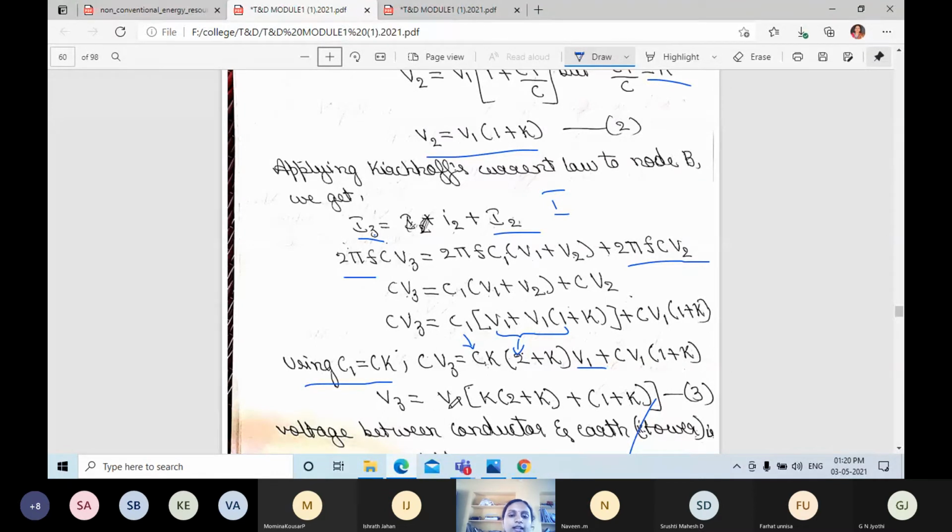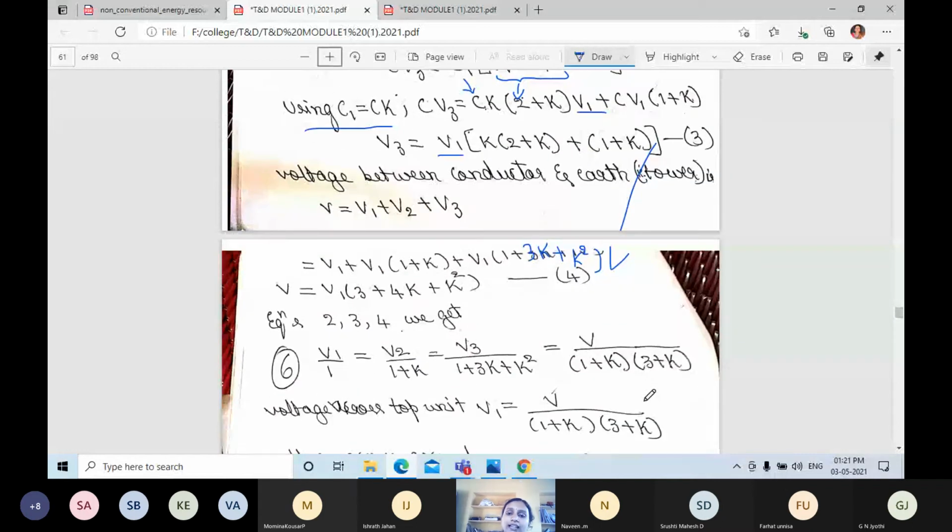V3 is equal to V1 is common, so take out this common, open bracket K plus 2 plus K and 1 plus K. This is the V3 value.